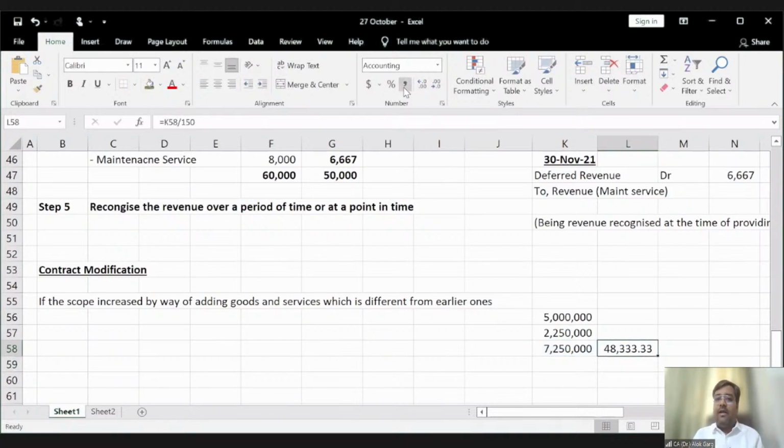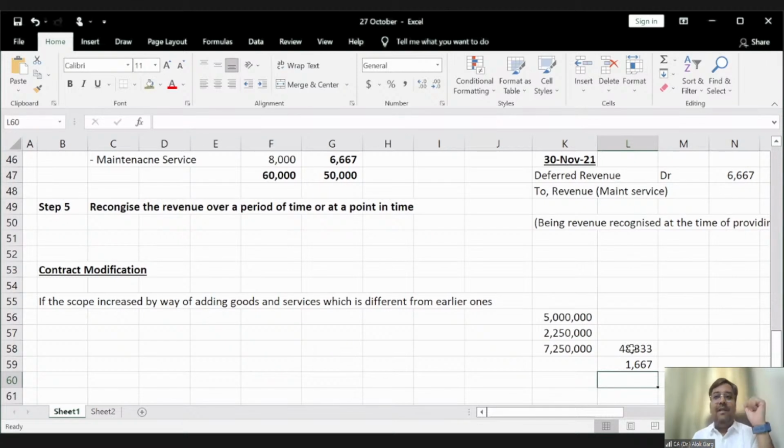So how much discount am I asking? 50,000 minus 48,333. I'm asking for a discount of only 1,667 rupees. I'm not asking for 5,000 rupees. See how this contract has been negotiated.